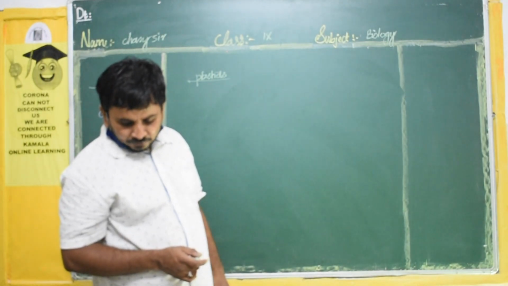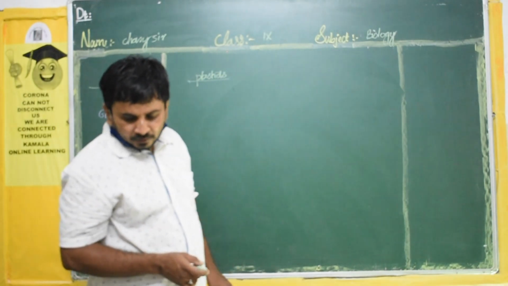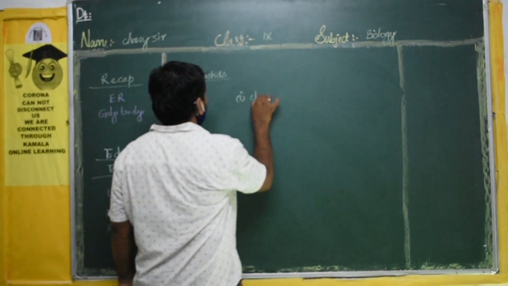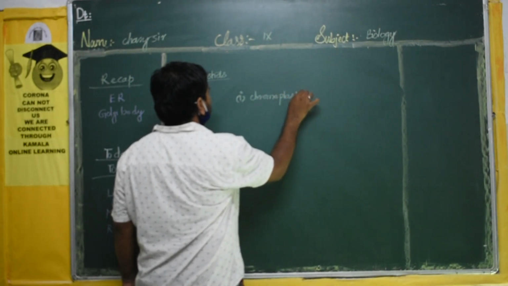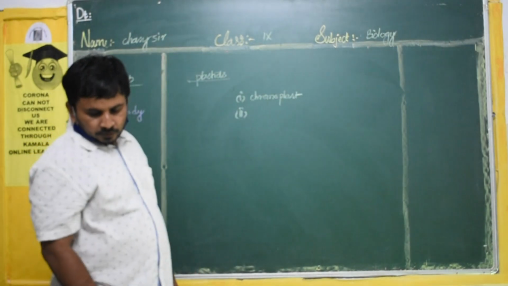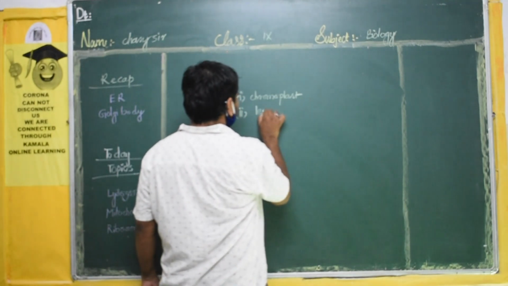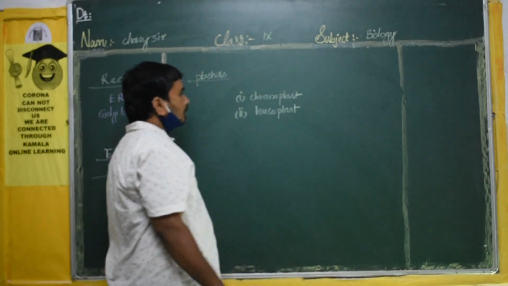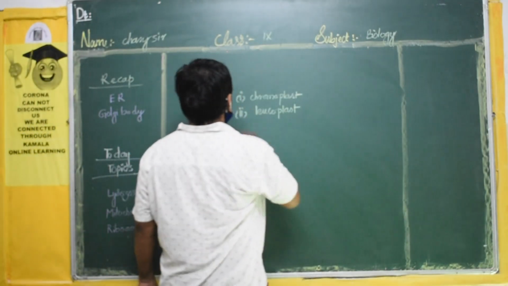If you see, the plastids are of 2 types. They are called chromoplast and the second one is leucoplast. Plastids are of two types, that is chromoplast and leucoplast.